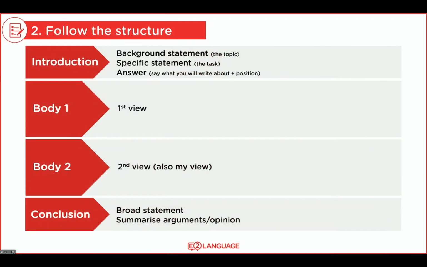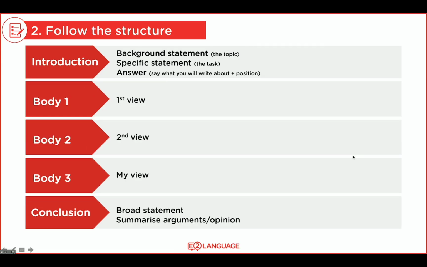Then I'll drill in and I'll write a specific statement based on the task. And then I'll tell the reader what I'm going to write about, plus I'm going to give my opinion or my view. That's going to be my introduction. In body paragraph 1, I can provide the first view. In body paragraph 2, the second view plus my view, and end with a conclusion that has a broad statement where I summarize the arguments and the opinion.